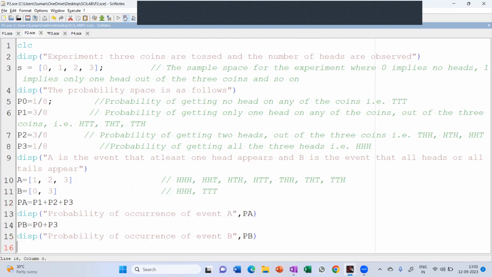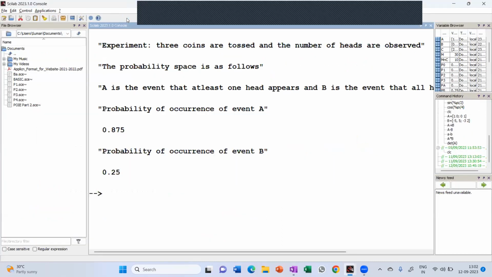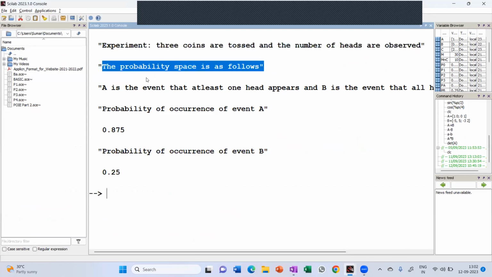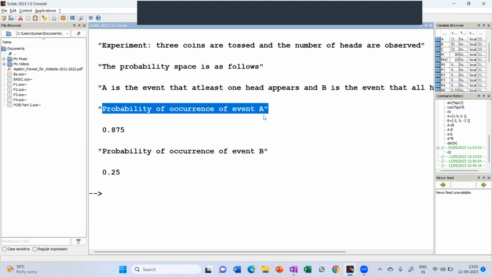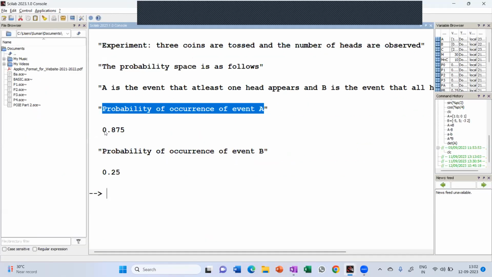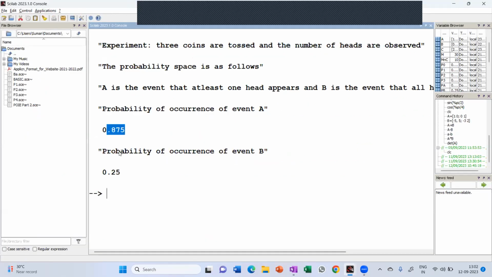Now we'll see the output of this. I just have to click over here and then I'll get the output on the console. You can see that in whichever line I had written display, it is displaying the statement as it is. And the answer of our first question, probability of occurrence of our event A: we all know our event A was that at least one head should appear. So for at least one head, the answer is probability 0.875. And for the second question, what was the event B? The event B was that I should get either all heads or all tails. Hence, the answer of this is 0.25.